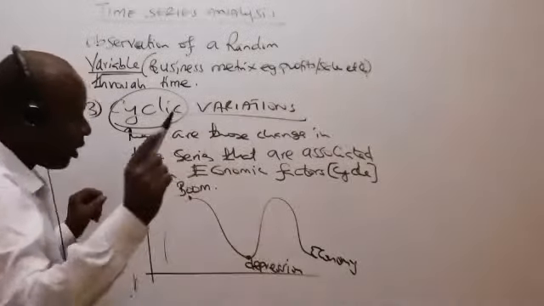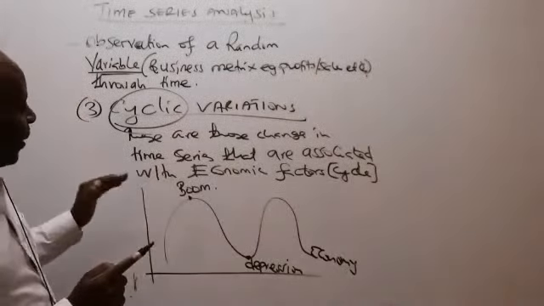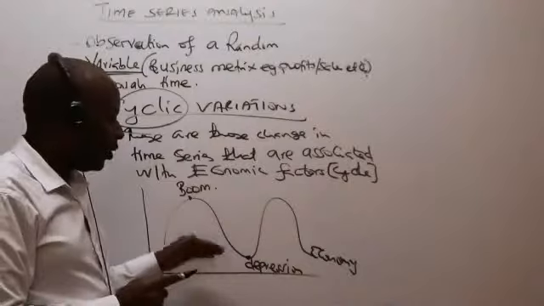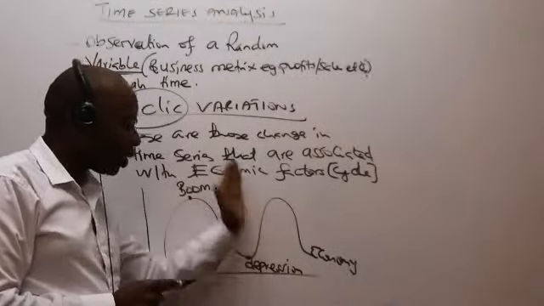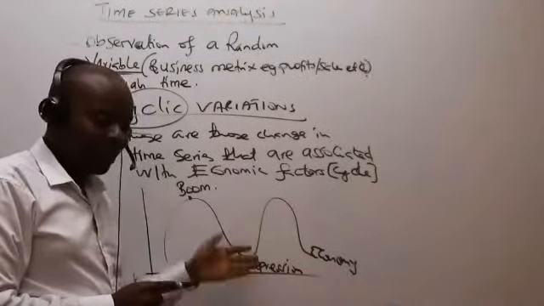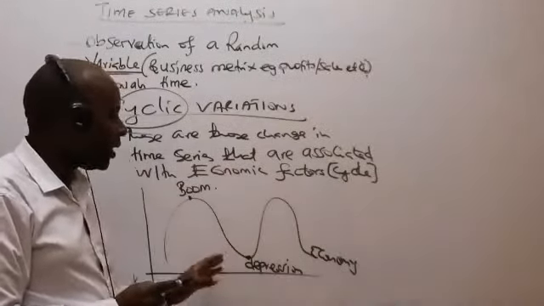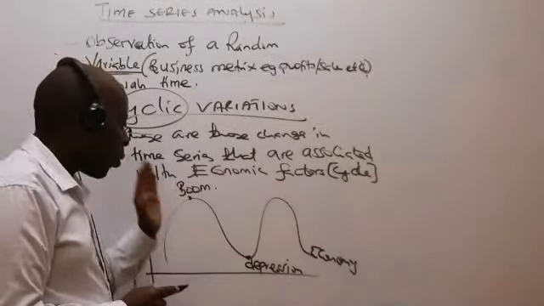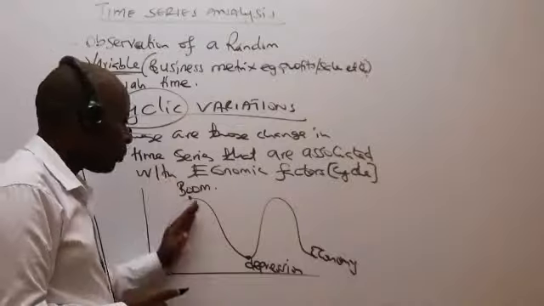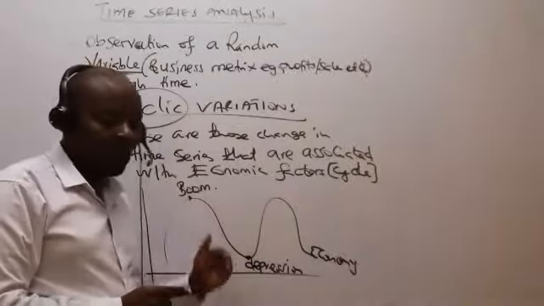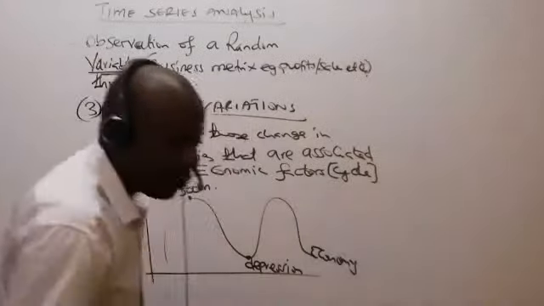At times, our economy, like during Kibaki time, we are told the economy was booming. During Uhuru's time, we are told that the economy is down there. I don't know how truthful that is, but the concept is when the economy is at the peak here, we expect to sell more. So I hope that is okay.